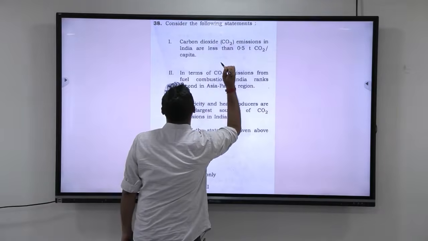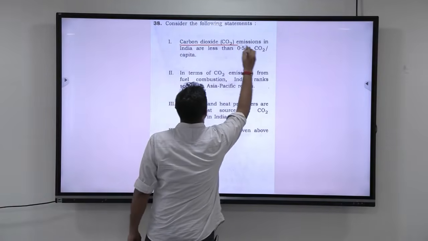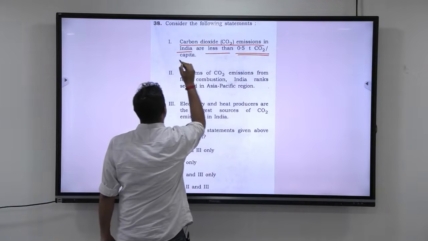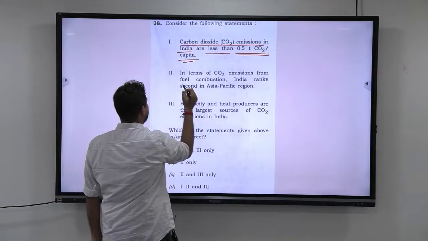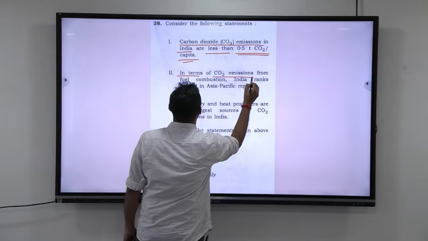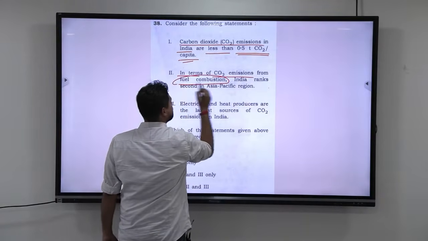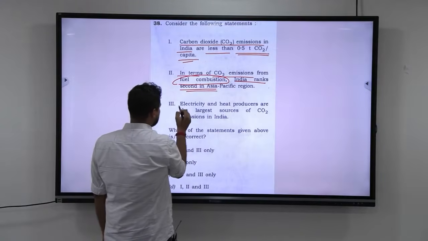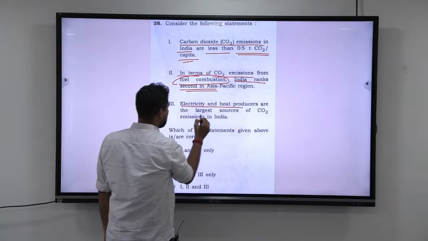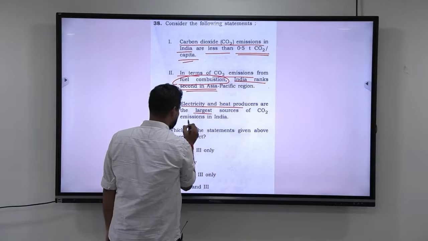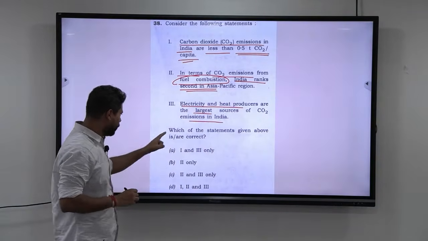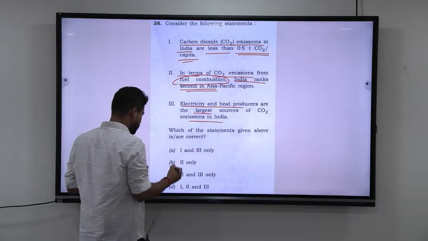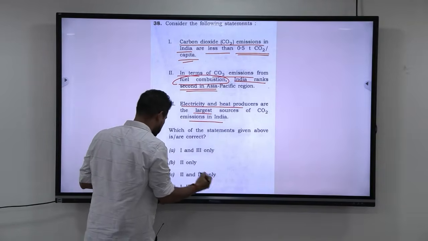Consider the following statements. One: Carbon dioxide emissions in India are less than 0.5 tons carbon dioxide per capita. Two: In terms of carbon dioxide emissions from fuel combustion, India ranks second in Asia Pacific region. Three: Electricity and heat producers are the largest sources of CO2 emissions in India. Which of the statements given above is or are correct? 1 and 3 only, 2 only, 2 and 3 only, 1, 2 and 3 only.